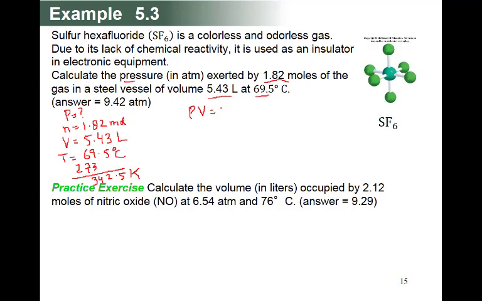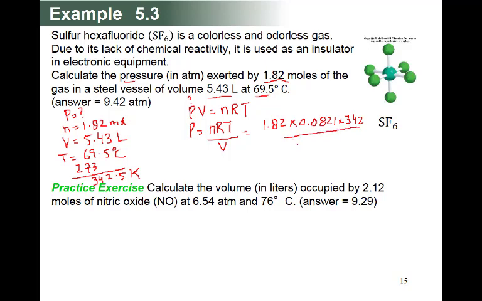PV is equal to nRT. Your question is P. So you say P is equal to nRT upon V. So how much is the n? n is 1.82 multiplied by R, which is 0.0821, and temperature is 342.5, divided by the volume.